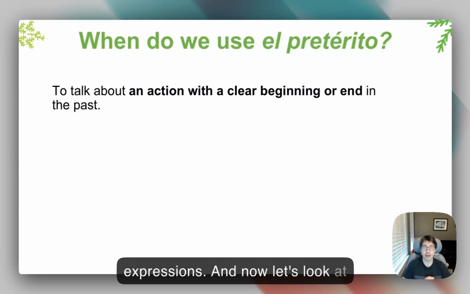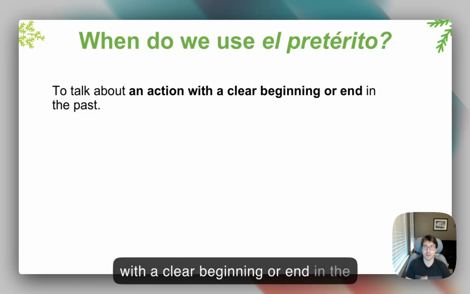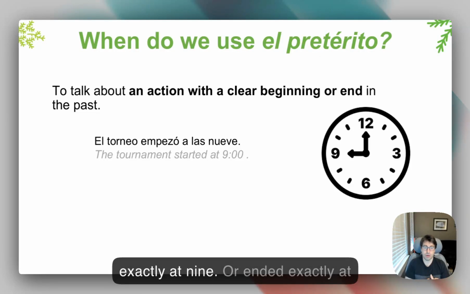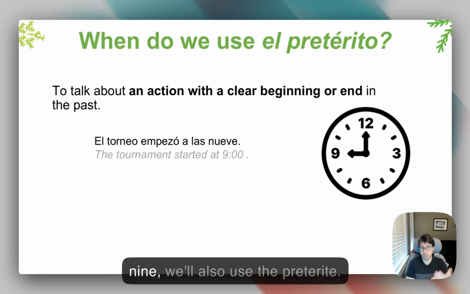And now let's look at the last one: to talk about an action with a clear beginning or end in the past. So for example, el torneo empezó a las 9. Started exactly at 9. Or ended exactly at 9, we'll also use the preterite.